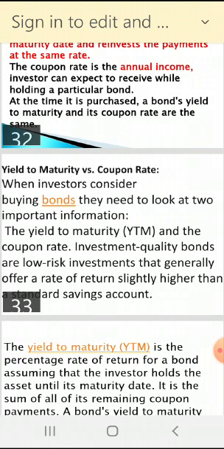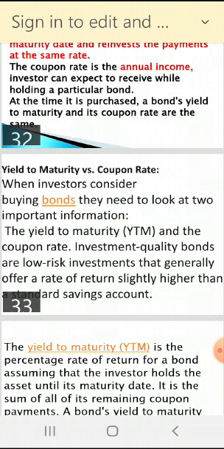Which information? Look carefully. Read it. The YTM and the coupon rate. Which two pieces of information are there? The YTM and the coupon rate. Underline it. This thing is very important.